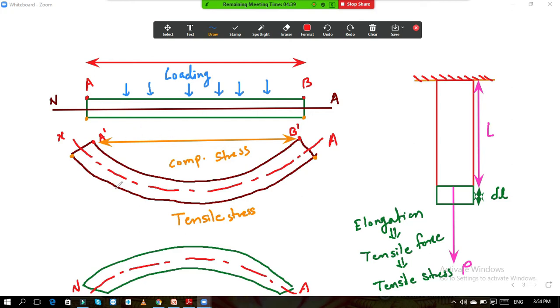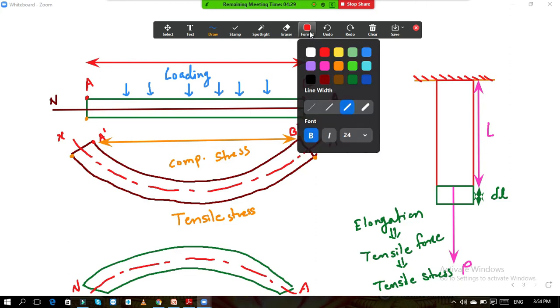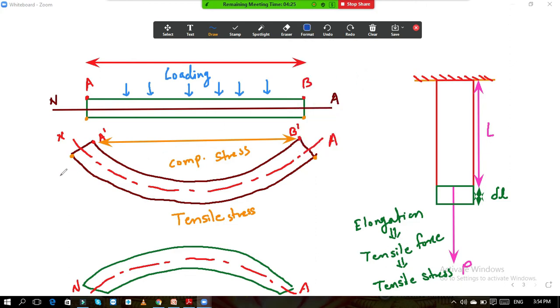Now, based on this, the sign conventions for the bending moment are developed. Now, how are the sign conventions of bending moment developed? Now, this is the sagging. So your moment will be in this direction. Okay. This way. And for this side, the moment must be in this direction.